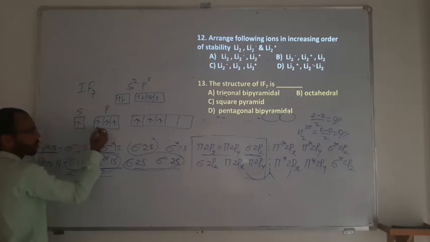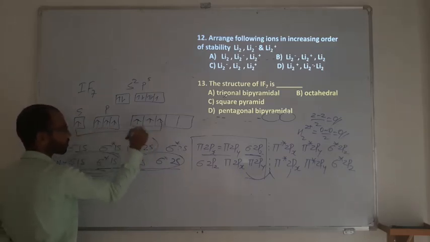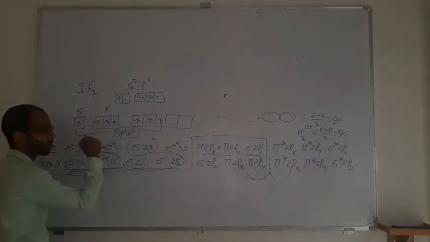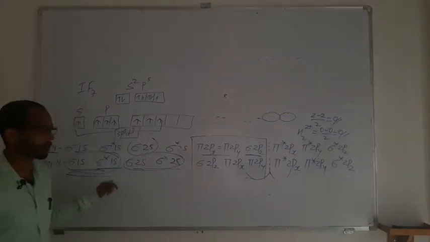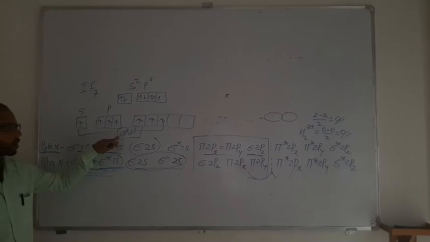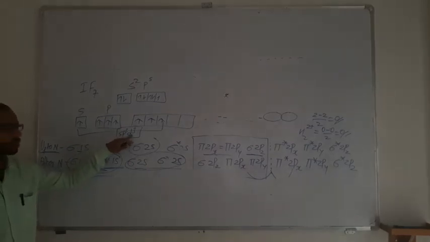Then it is going to be 1, 3, 3. So it is going to be this what? Yes, P3, D3. So the electronic configuration is going to be sp3d3. So sp3d3 means what? The total number, 1 plus 3 is 4, 4 plus 3 is going to be 7.